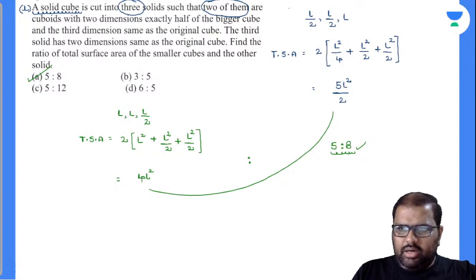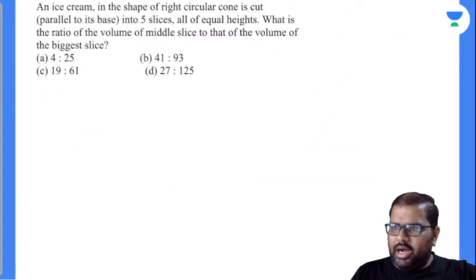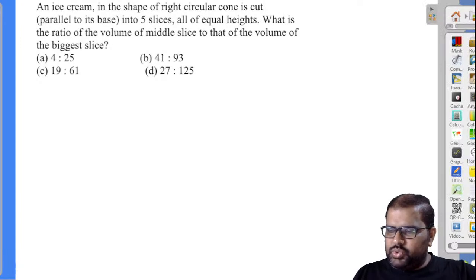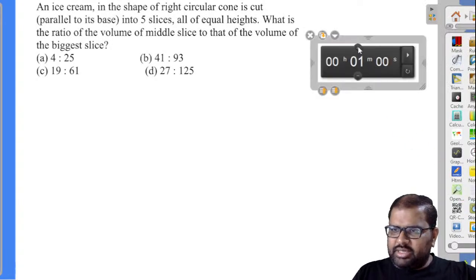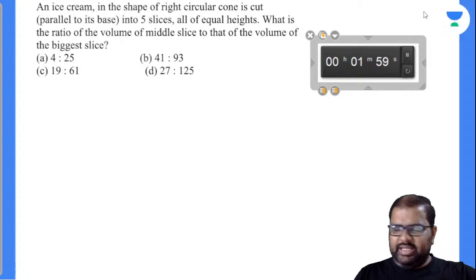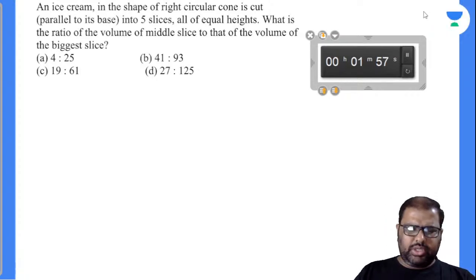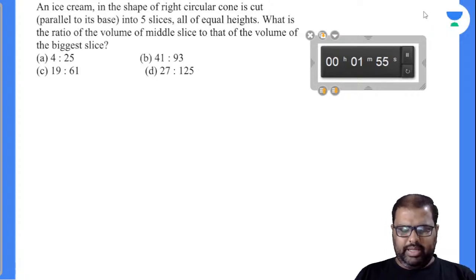Let's see a question there. This one, right? Those who know frustum formulas can solve this question very easily. With a cone also you can solve, but let's see how many can solve this question there.